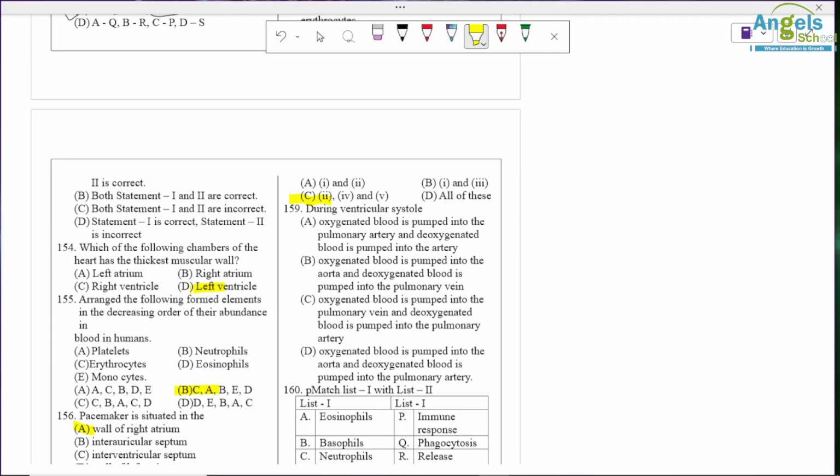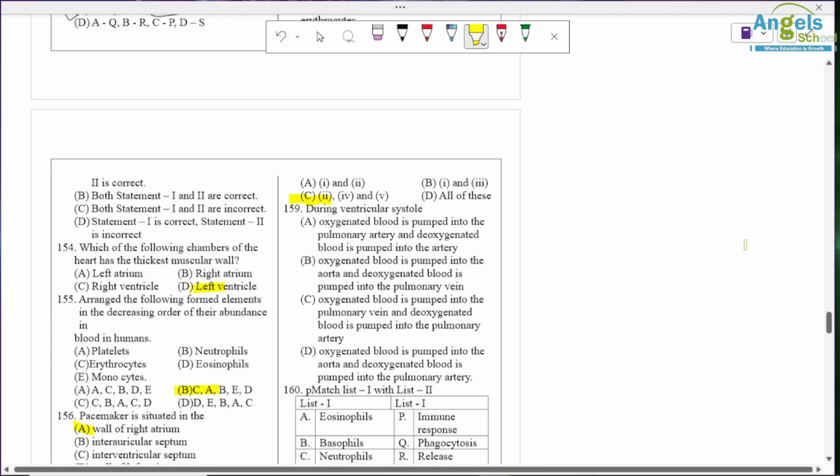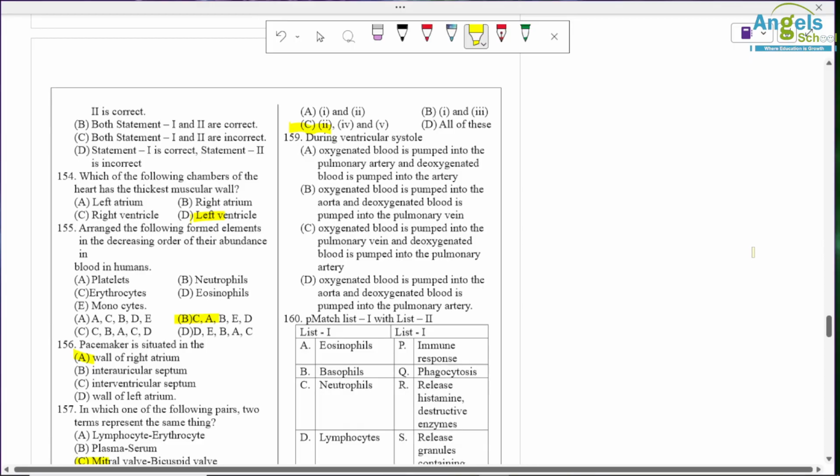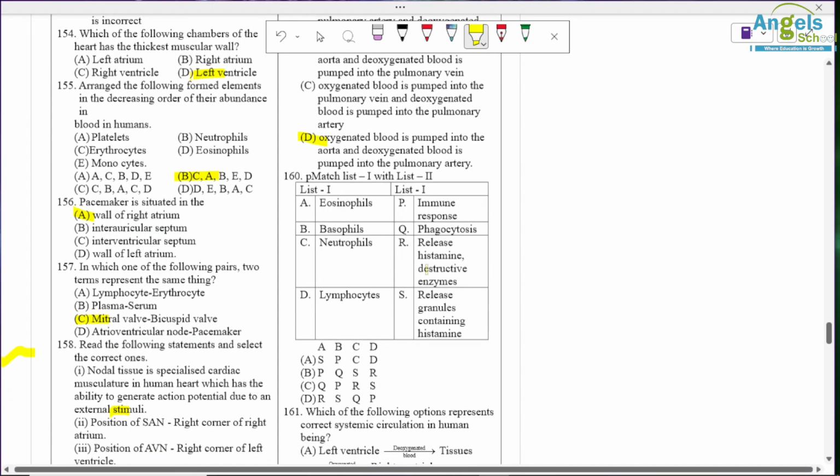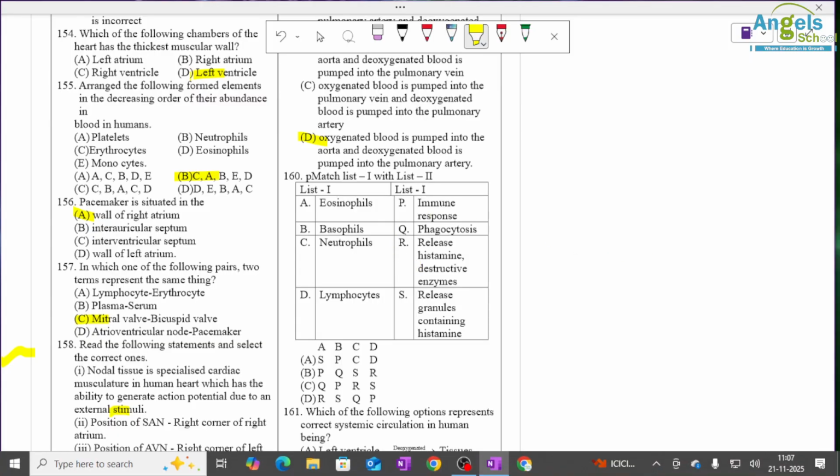During ventricular systole, oxygenated blood is pumped into the aorta and deoxygenated blood is pumped into the pulmonary artery. Match list 1 with list 2.